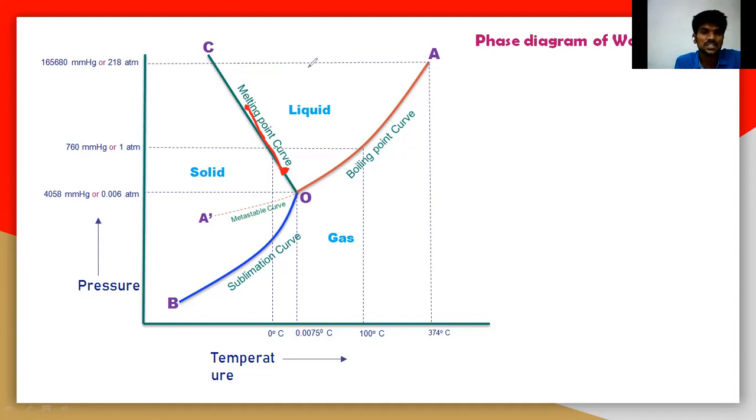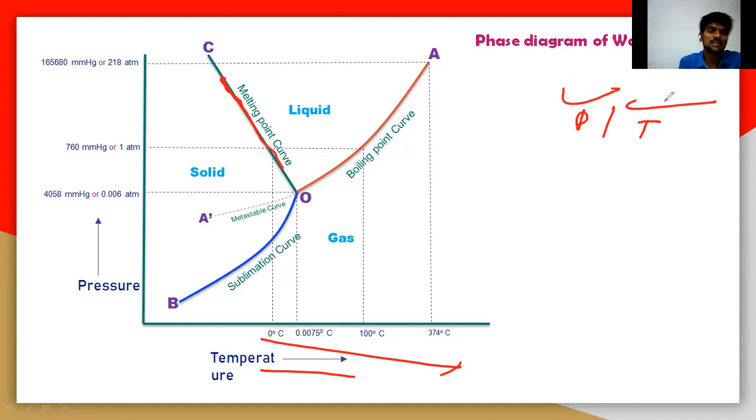Not only pressure, you can take the temperature. If you increase the temperature, that is moving to the right side, the pressure is decreased like this. So if you fix one thing, either the pressure or the temperature, then automatically we can fix the other one. So here you should understand.